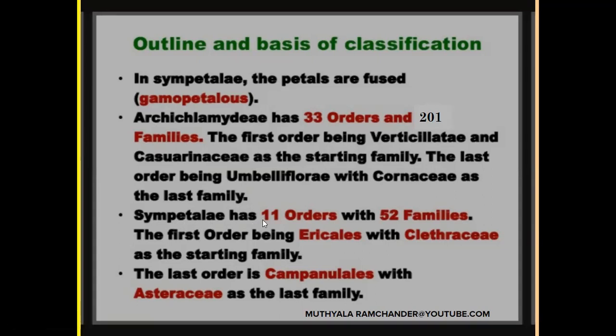Sympetalae has 11 orders. Here it is 11 orders, not 52 families, but 57 families. The first order is Ericales, with Clethraceae as the starting family. The last order is Campanulatae, with Asteraceae as the last family.